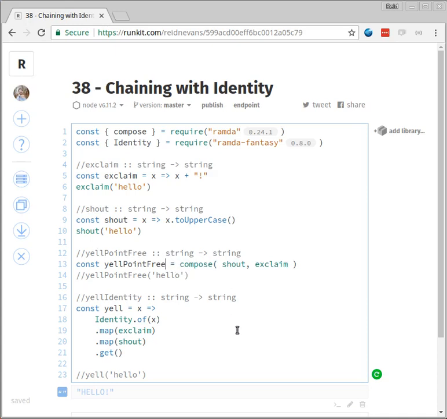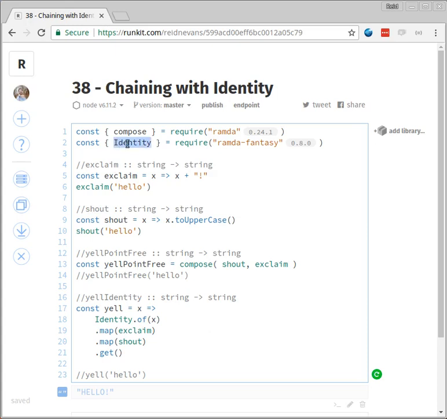That may be new or unexpected, or it may not make immediate sense to you if you're not thinking about functions as first class things in that way yet. So what I wanted to do was to show an alternative to this yell point free. We wanted a yell function that was still chaining things, still composing things, but done in a non-point free manner, just to show what that would look like. I'm not necessarily saying this is how you should write this, but here we go.